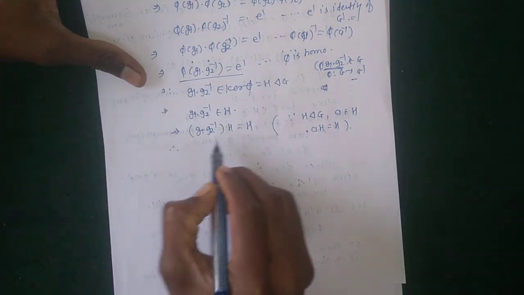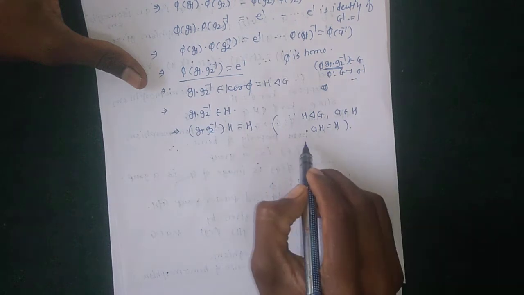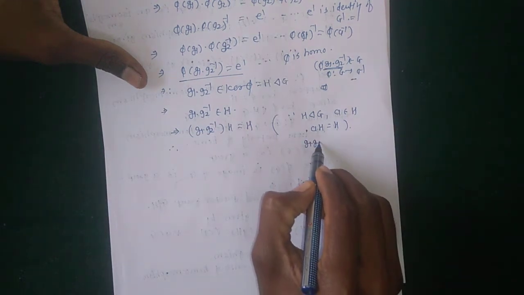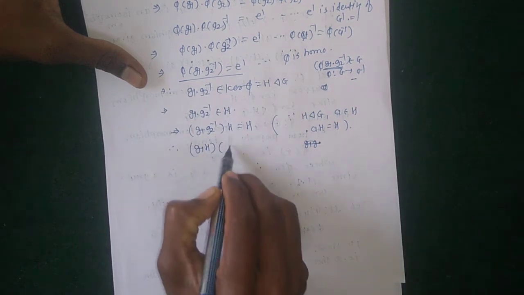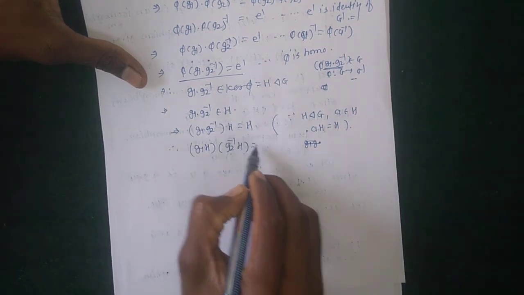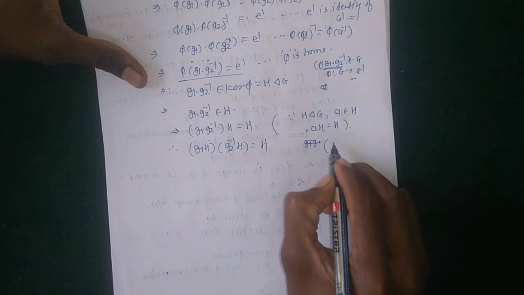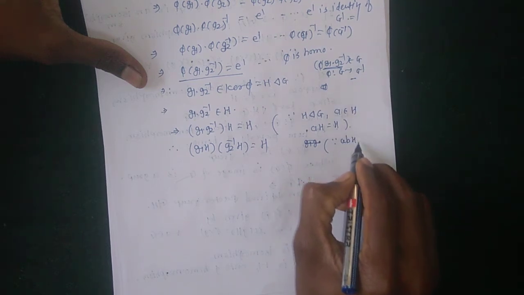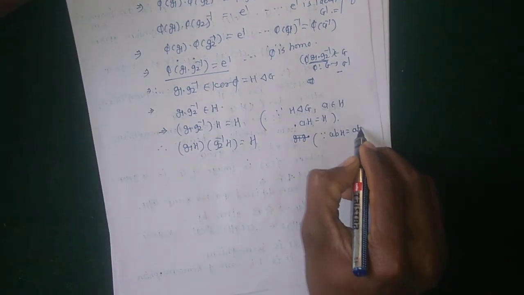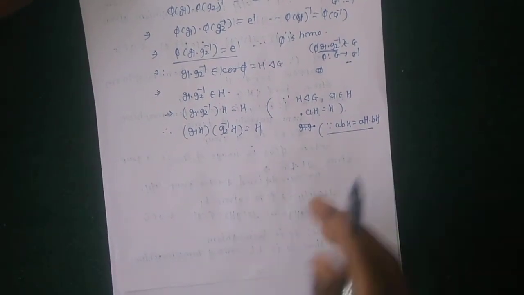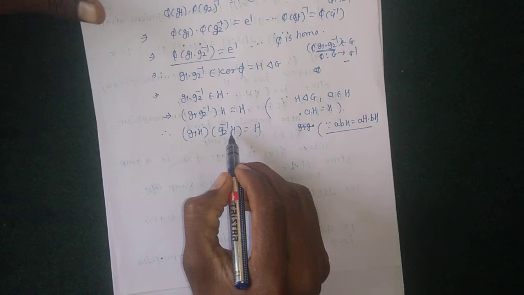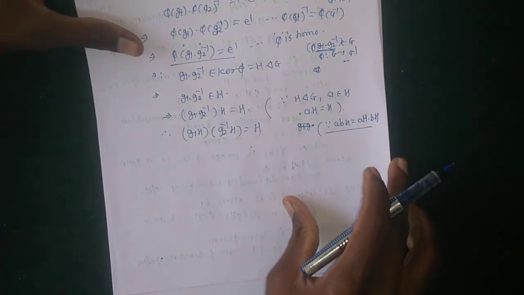Therefore, using the result, G1H into G2 inverse H is equal to H, since ABH is equal to AH into BH.